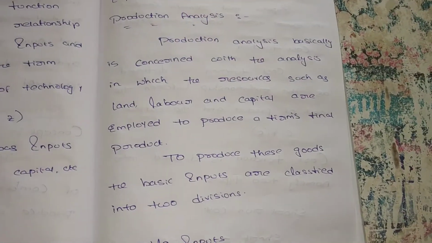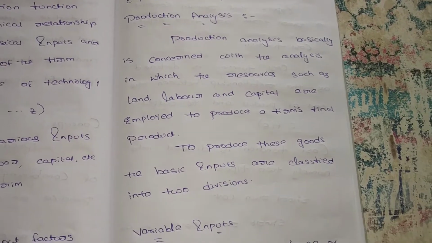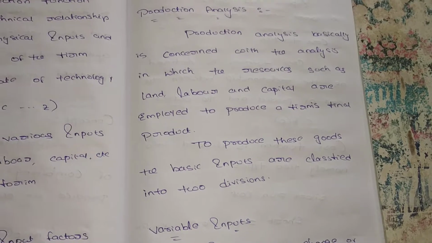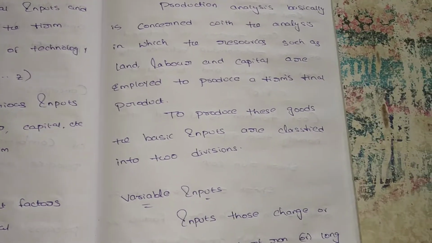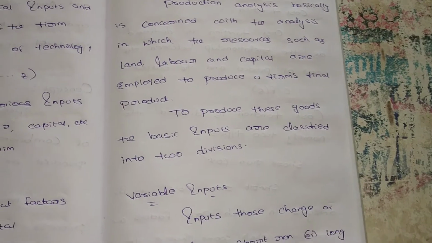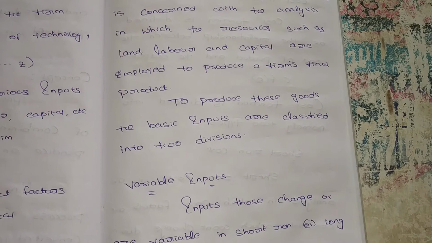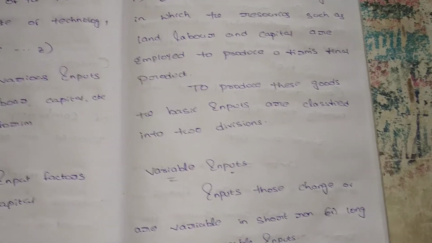Production analysis defines how much land, how much labor, how much capital is required for production of output. In this production of output, we want to give some inputs. These inputs are divided into two types, that is variable inputs and fixed inputs. Variable inputs vary in both the short run and long run, but fixed inputs are fixed only in the short run; in the long run there is no fixed input.